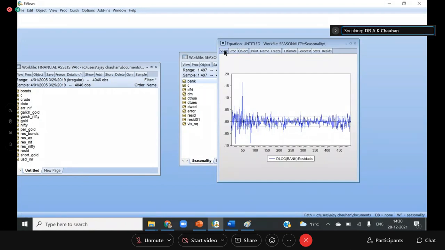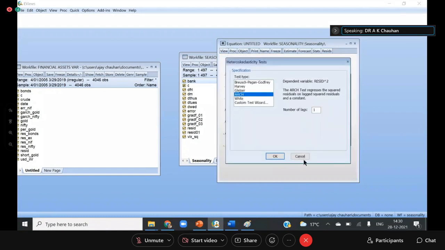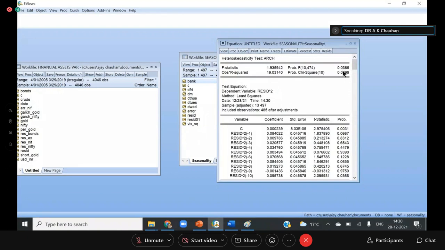Let me clearly find out with the help of the Arch LM test, and it is found to have low volatility. Volatility is there, but it is low volatility and only 1 day. Not significant.